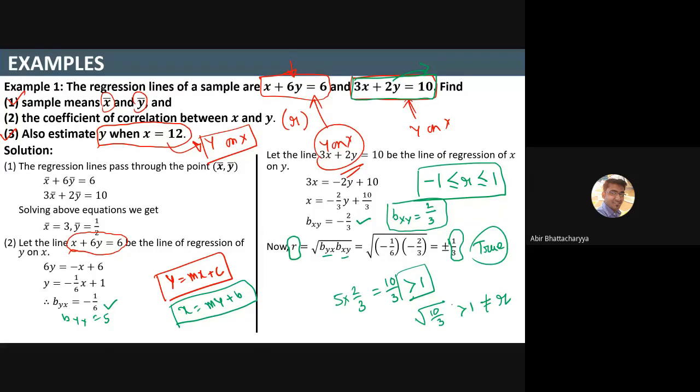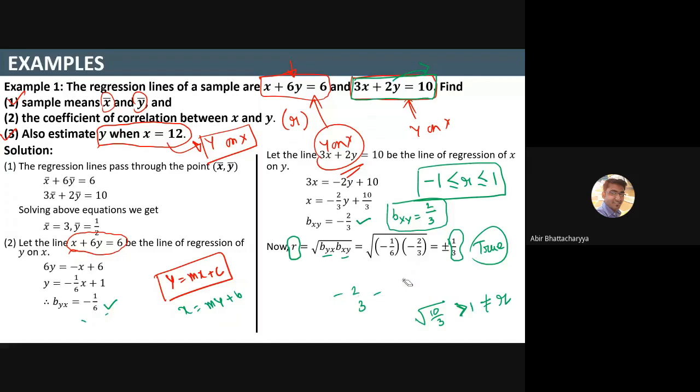Then we will stop at that point, and I will say that our assumption was wrong. That means the first equation is not y on x. The first equation is x on y, and the second equation is y on x. In this particular case, our assumption was correct.